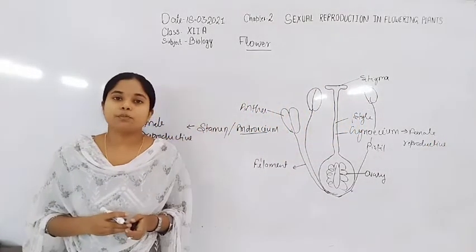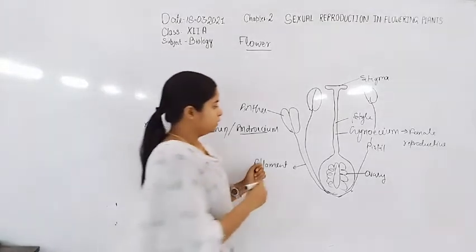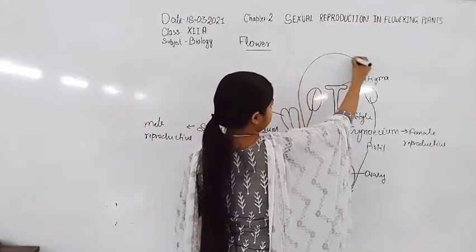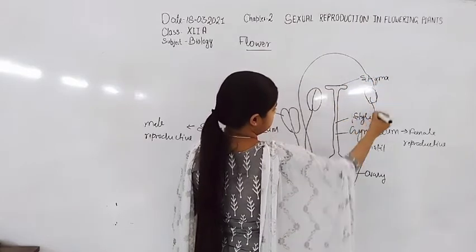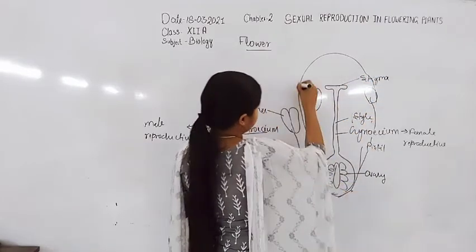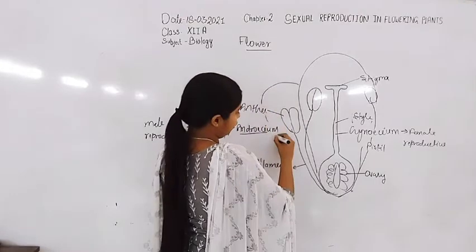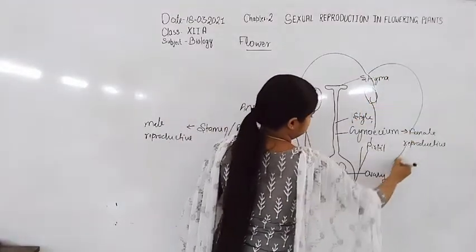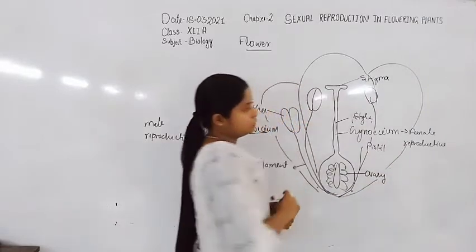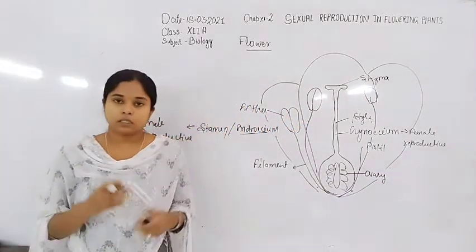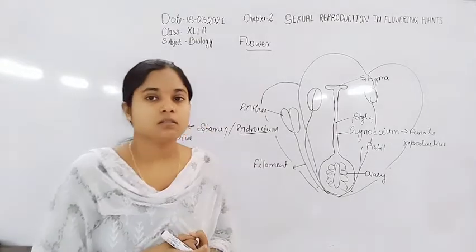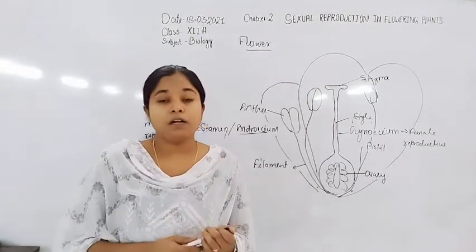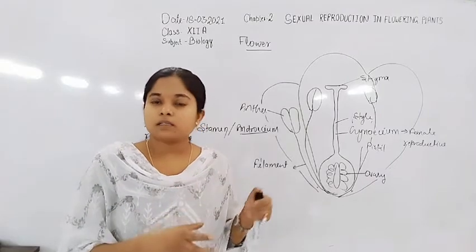Male and female reproductive part. Now the next whorl is formed by corolla. The corolla and calyx actually are the accessory part of a flower. तो ये accessory part होते हैं.